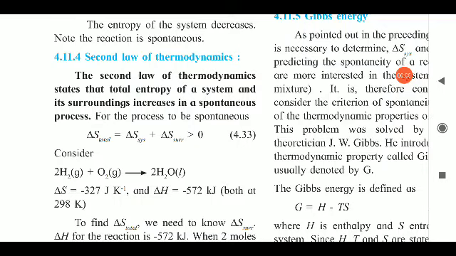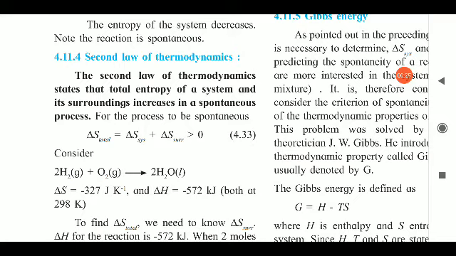Now students, today we are going to see the next point of this chapter, that is the second law of thermodynamics. Now what does the second law of thermodynamics tell us? First of all, we will see it in the form of a statement. The second law of thermodynamics states that the total entropy of a system and its surrounding increases in a spontaneous process.